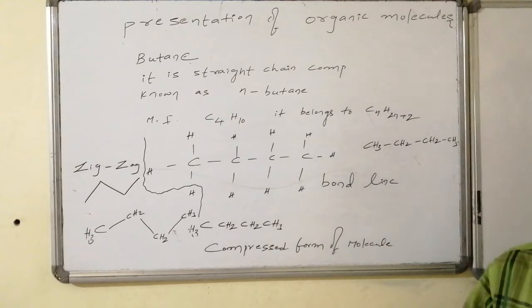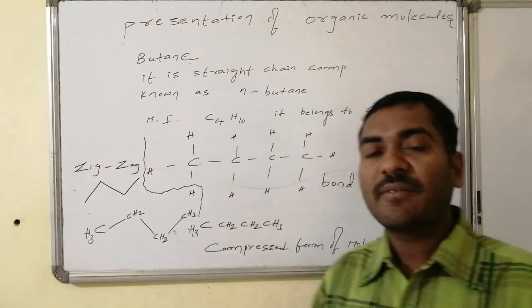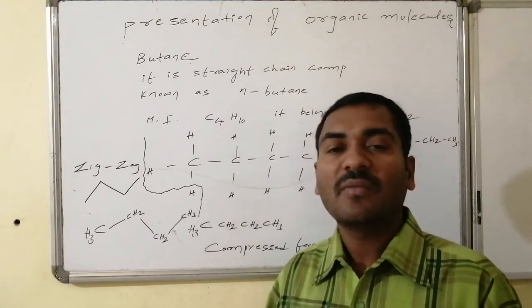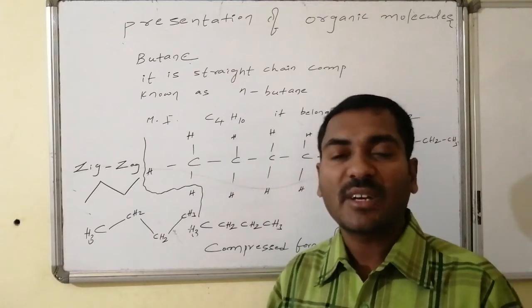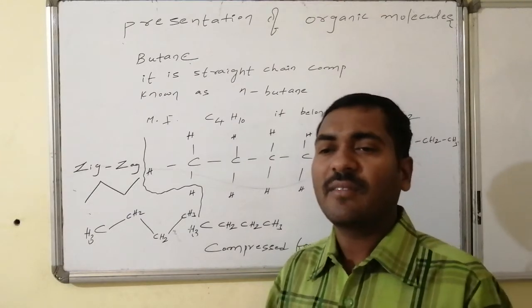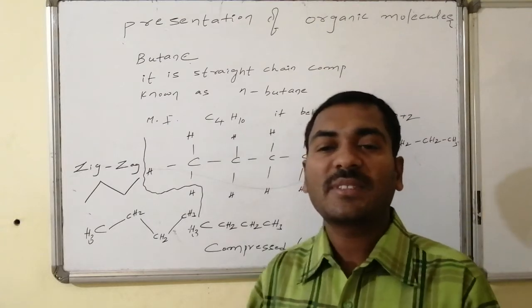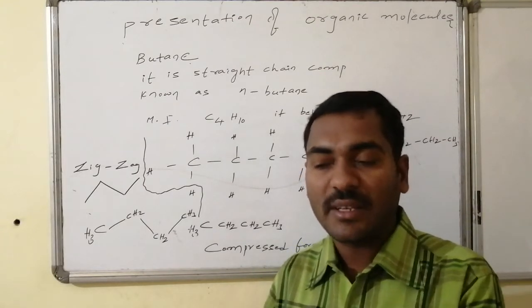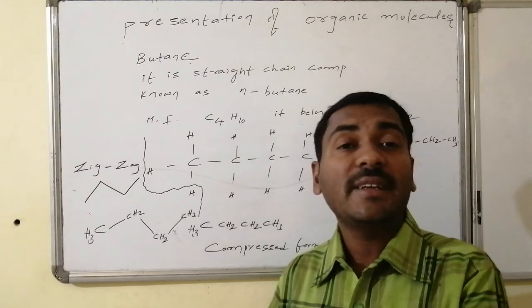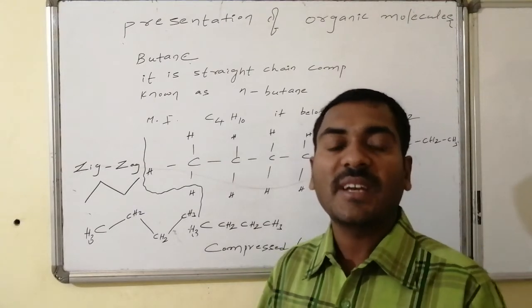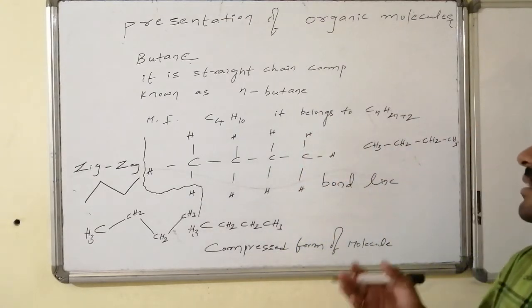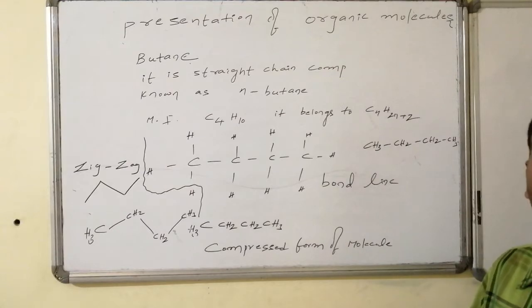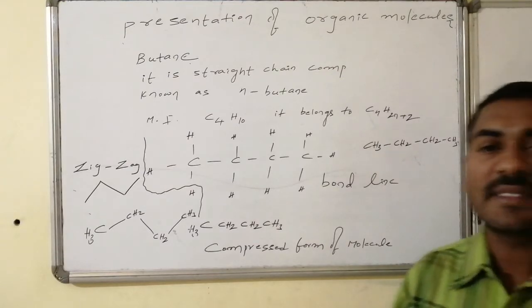Now we will go for some other examples consisting of multiple bonds between the carbons, followed by functional groups present on the carbons, followed by rings present on the carbons, a combination of many things present on the carbons. Thus we will make it clear what are all the varieties of representation, and if one representation is given, how to write the other representation. From zigzag, how to write the compressed form, how to write the bond line notation, how to write the molecular formula. These things let us have a discussion.